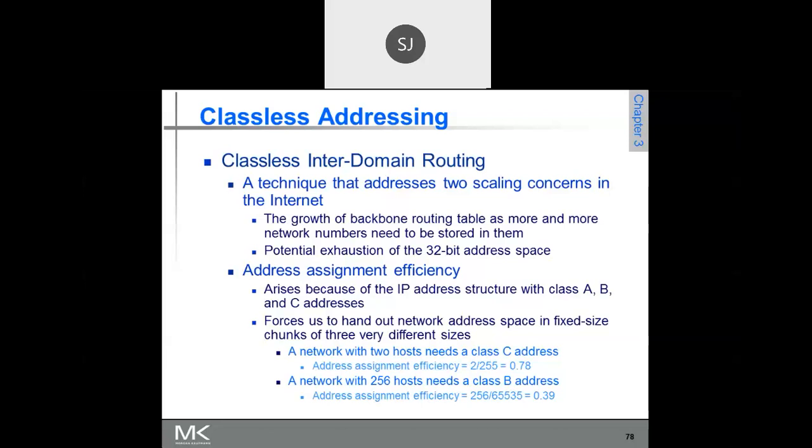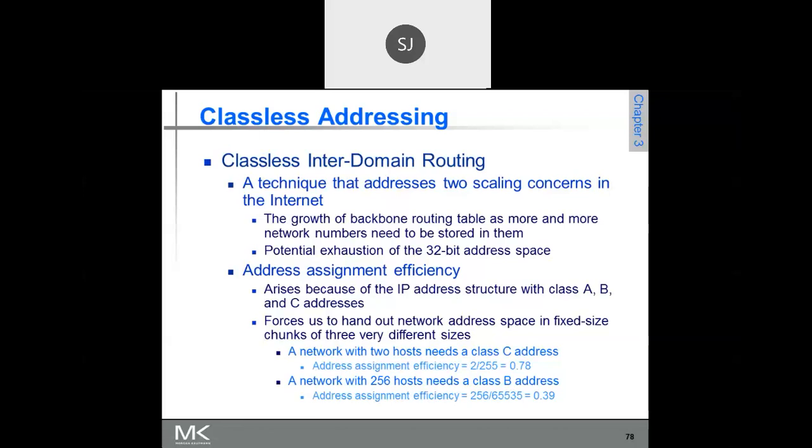How many bits are you using for network ID for class A? It is 8 bits. Please remember, for class A you are using 8 bits for network ID. For class B, 16 bits. For class C, 24 bits. Whenever you say a particular class, it is implied how many bits you are using for network ID. But now we are going for classless addressing.